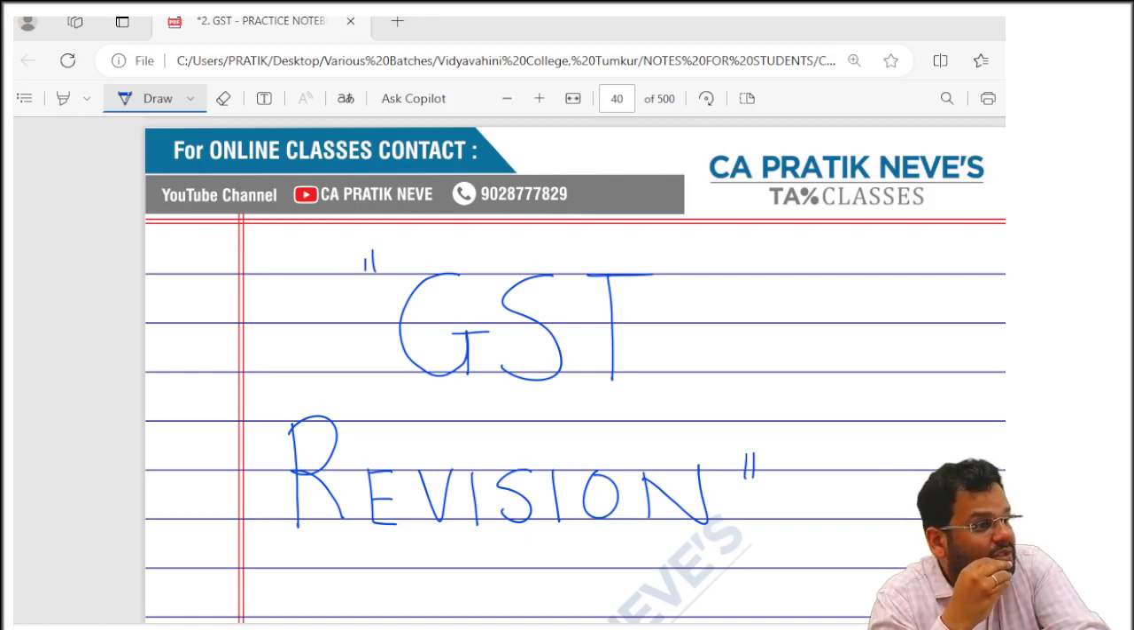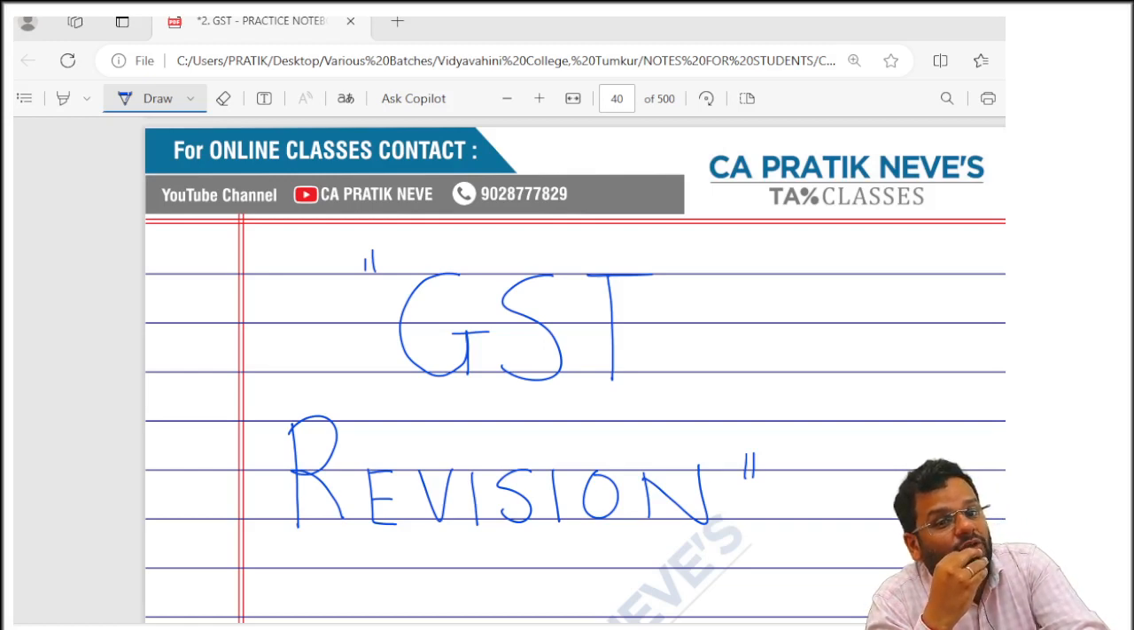And 16.4, last date of taking ITC. What is the last date of taking ITC? 30th November following the end of the financial year to which the invoice or debit note pertains, or actual date of filing annual return, whichever is earlier. 17 we are going to do tomorrow, that is apportionment and block credits. 18, ITC in special circumstances. 19 is not there. 19, 20, this is intermediate batch. So 19, 20, 21 is kept at final level.